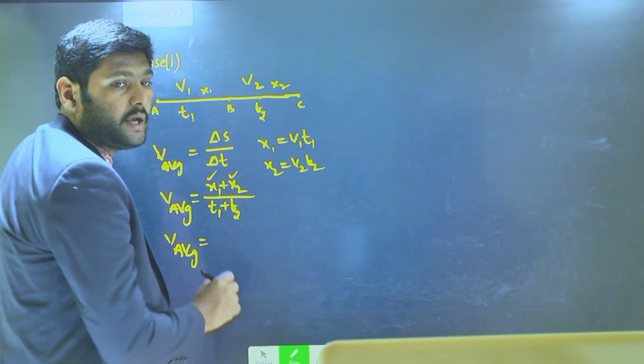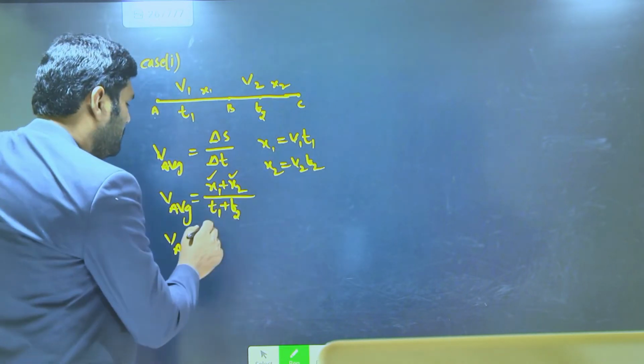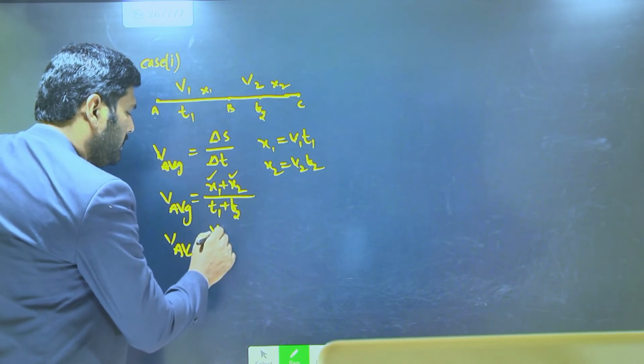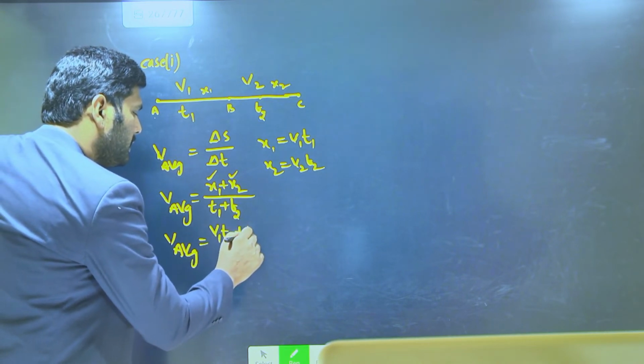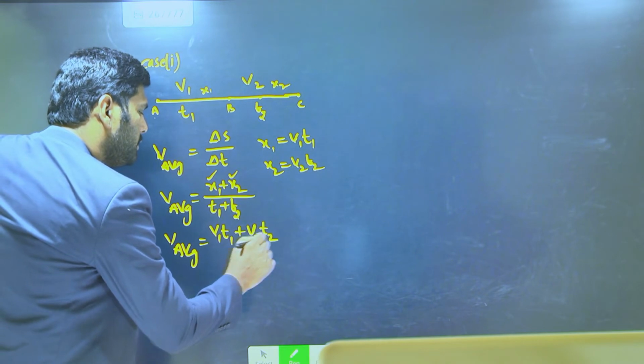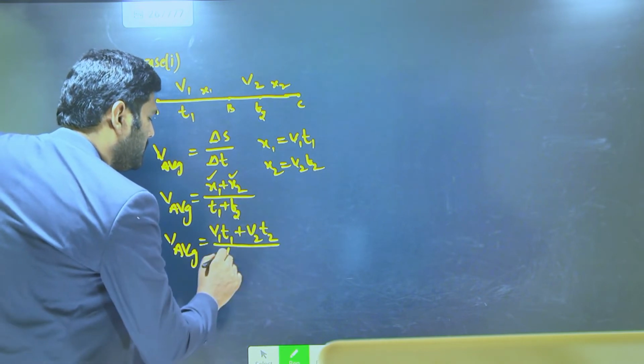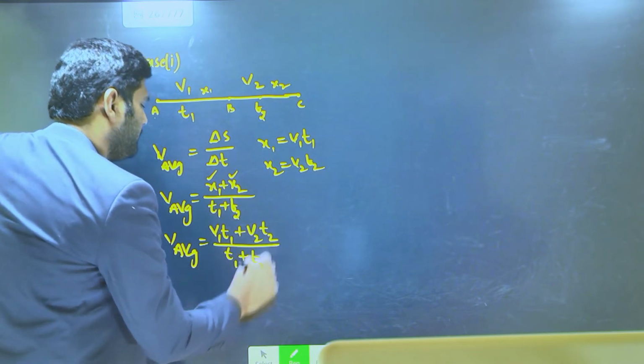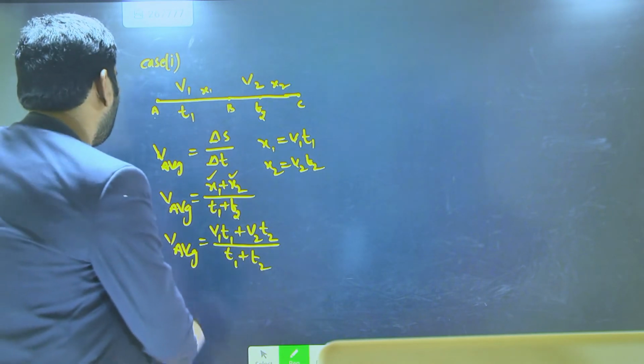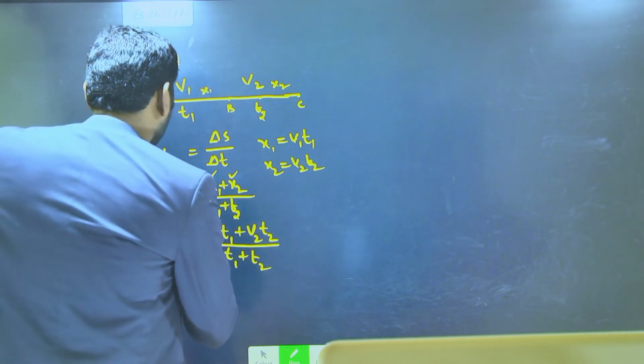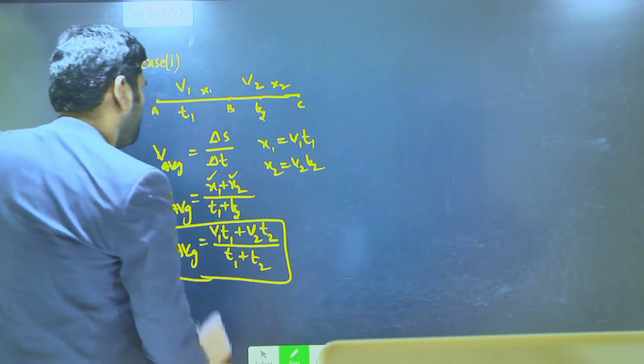These two things, if I apply in this relation, x1 is equal to (v1 t1 + v2 t2) by (t1 + t2). So this is your average speed formula for the given situation.